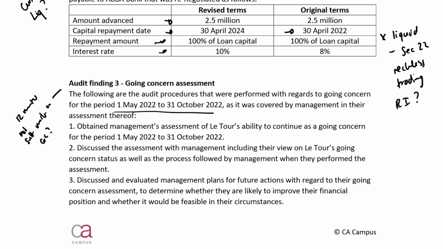And discussed and evaluated management plans for future actions with regards to their going concern assessment to determine whether they are likely to improve their financial position and whether it would be feasible in their circumstances. So we've done some work on their future plans, but only what's in the going concern assessment, nothing to do with the business rescue because we haven't been given the information. Okay, let's go have a look at the required.